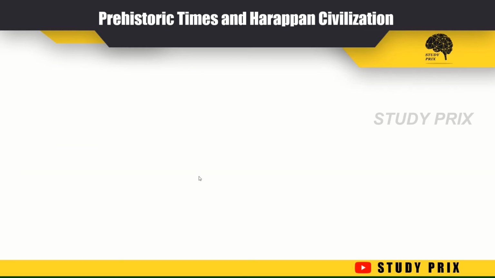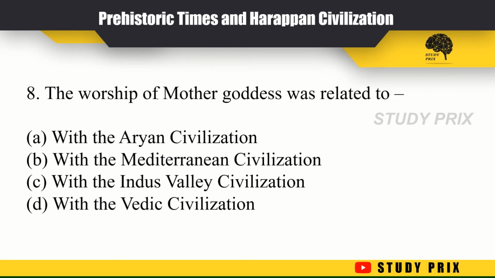Next question. The worship of the Mother Goddess was related to the Aryan civilization, Mediterranean civilization, Indus Valley civilization, Vedic civilization. The Mother Goddess was related only to the Indus Valley civilization, and the right answer is option C.